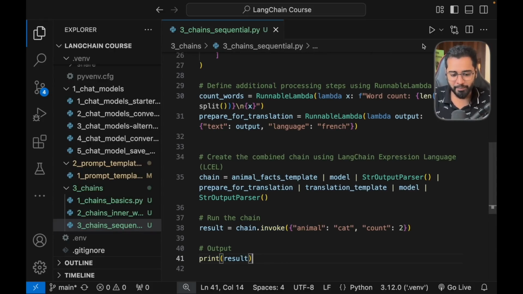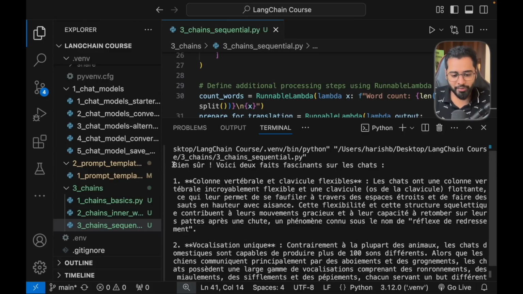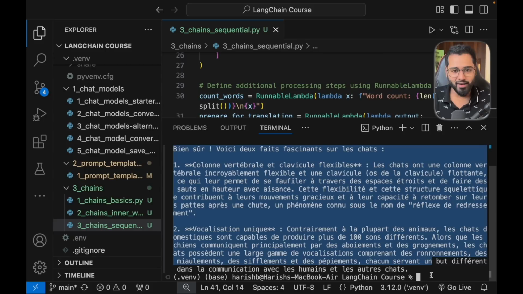Let's actually run this file. So I'm just going to go ahead and click on the run button. All right, we can see that it is starting to execute. Let's give it a couple of seconds, and perfect. So you can see that we have 2 facts about cats in French. I can't read it either.